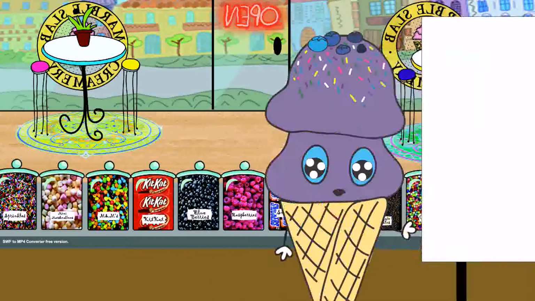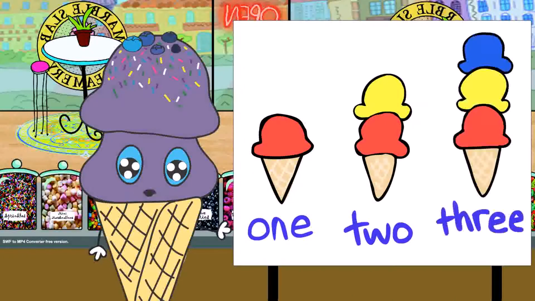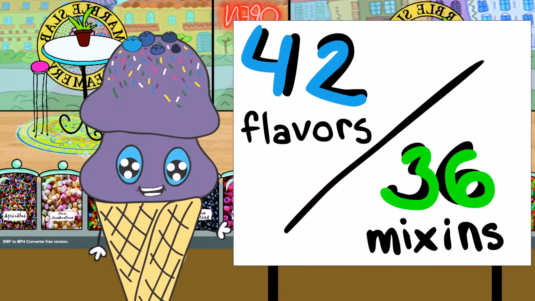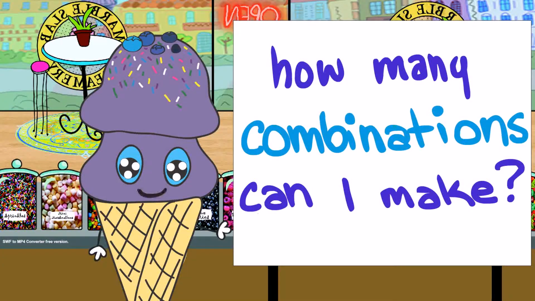I mean, I could be 1, 2, or 3 scoops, depending on how grand I want to be, and I haven't even taken into consideration the 42 flavors of ice cream and the 36 mix-ins to choose from. From all of these possibilities, I want to know how many combinations I can make from these mix-ins, sizes, and flavors. It would be great to know all my options to choose from.